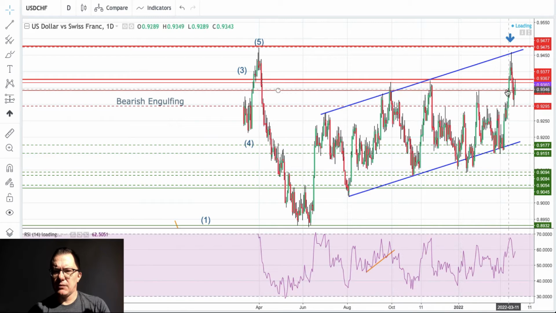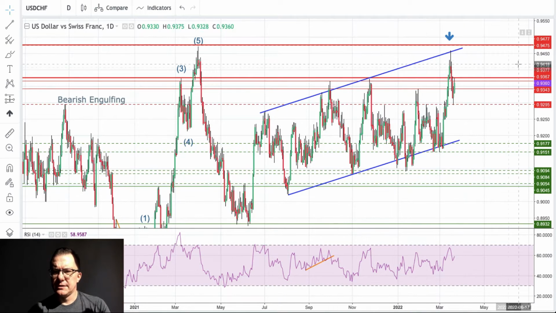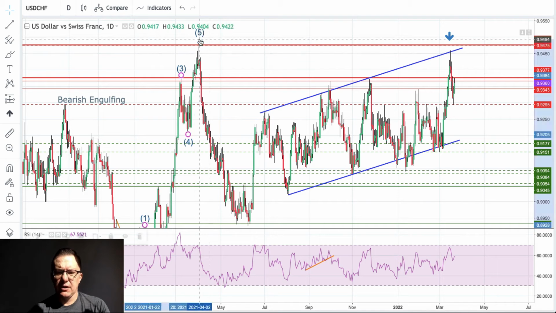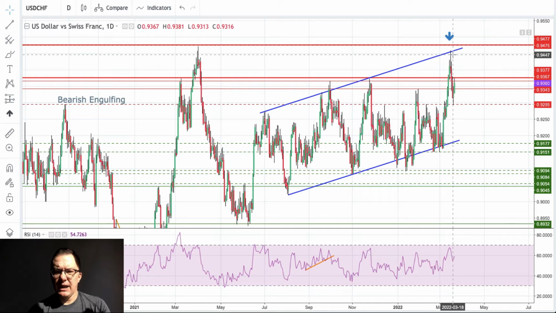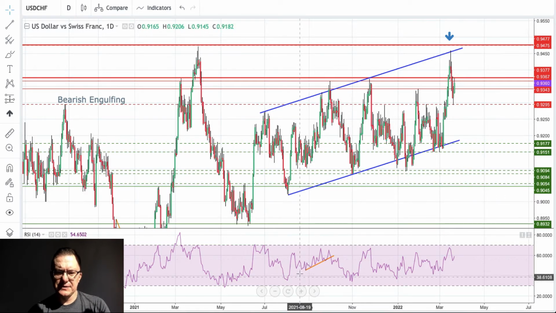There you go. You have 0.9475, which is the high of the previous all-time high, and this is the technical resistance of course. However, as soon as we hit this level, the market reversed, mostly because it was in very extremely overbought conditions.